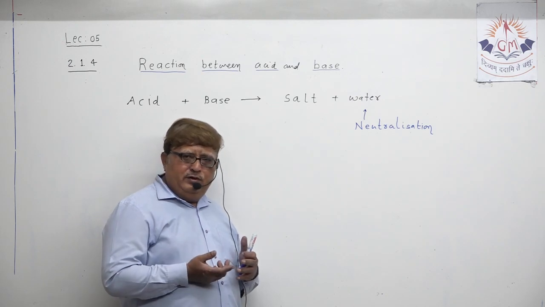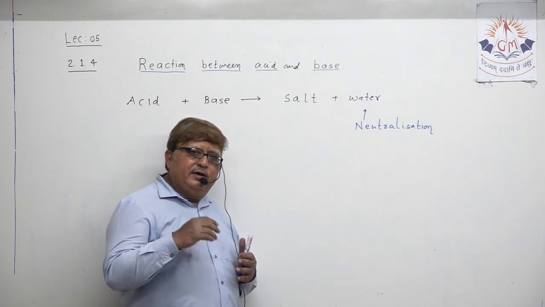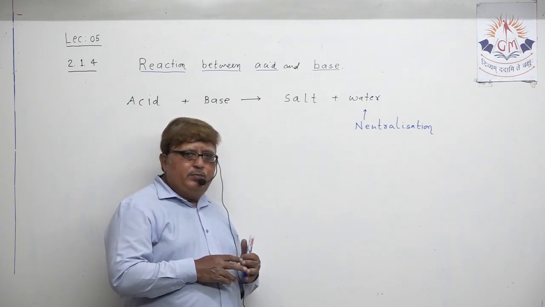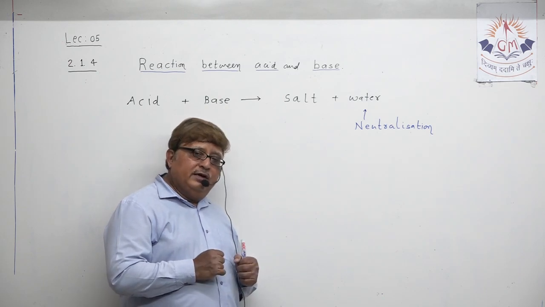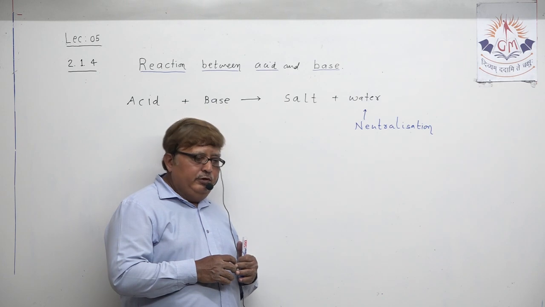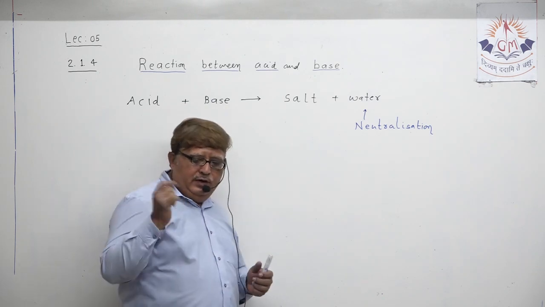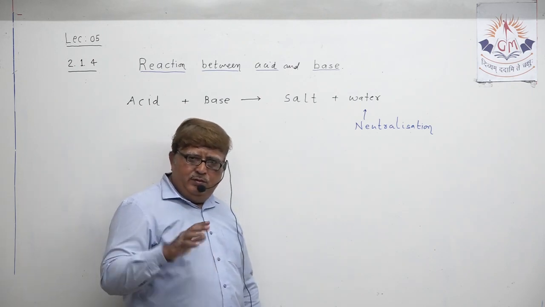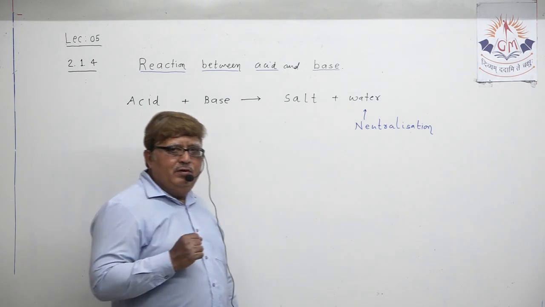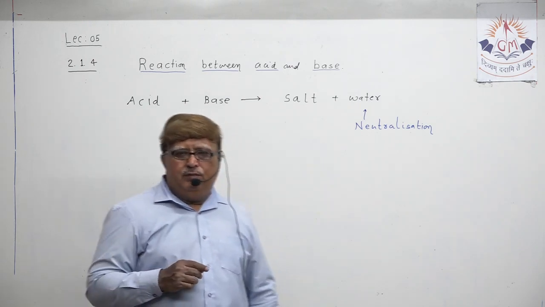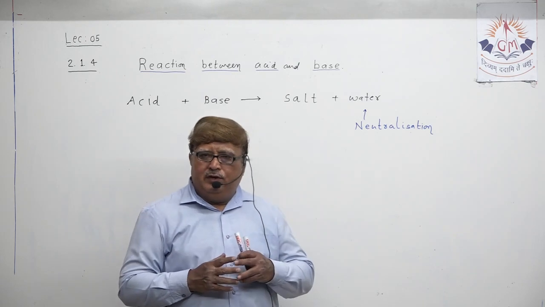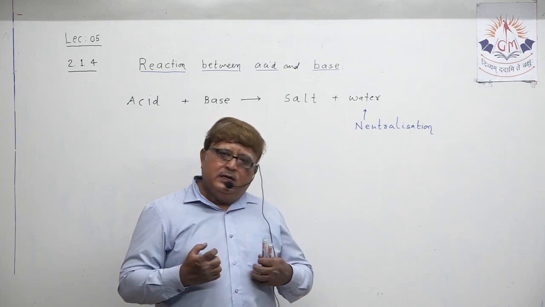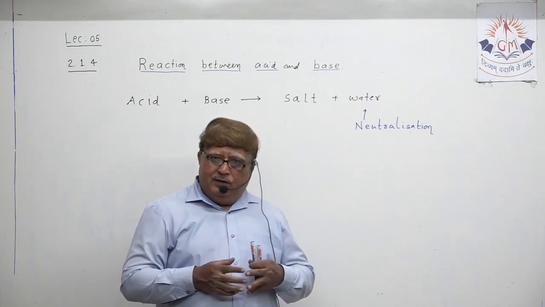How can I prove this? How can I prove that acid and base cancel each other's chemical property and ultimately form salt and water during the process of neutralization? I explain this activity, though mentioned in the textbook. My dear student, you can do it yourself, because in lecture number 2 I already gave you an idea regarding some natural indicators as well as synthetic indicators which impart different colors with acidic and basic solutions.